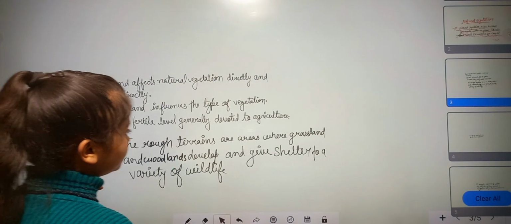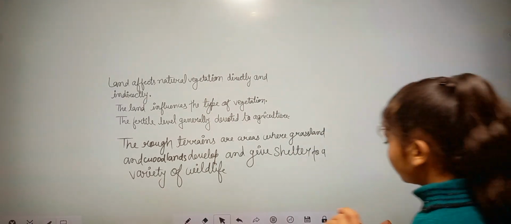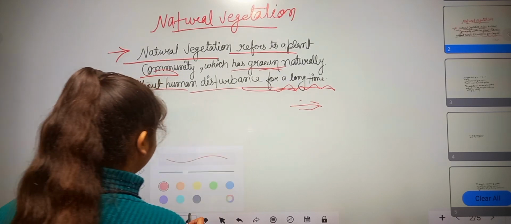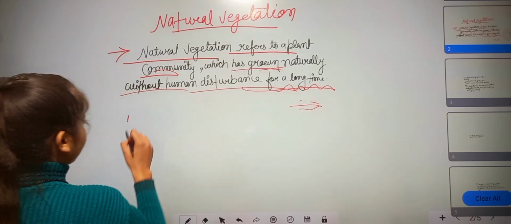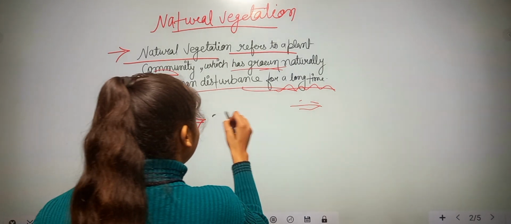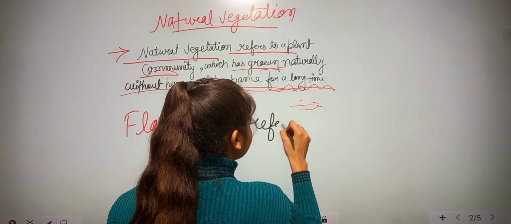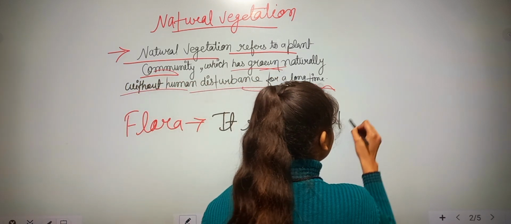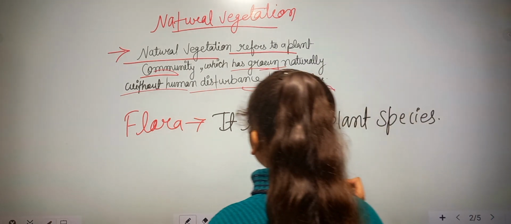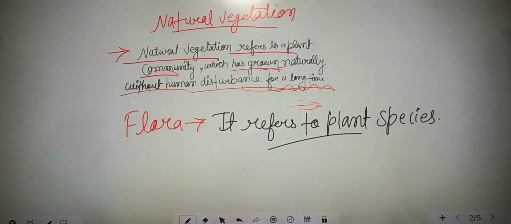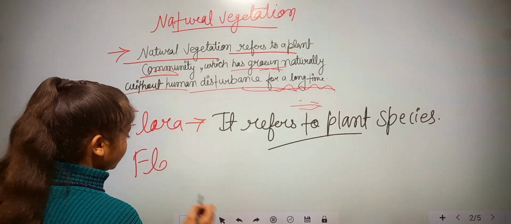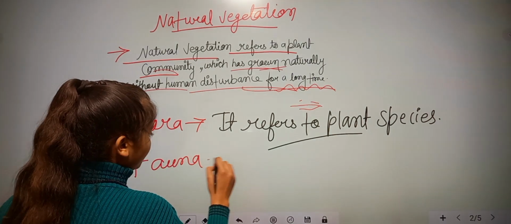Okay, so here is one more thing I would like to discuss. I hope you all know, what is flora? Flora refers to plant species, the plant community or plant group. And the next one is fauna.